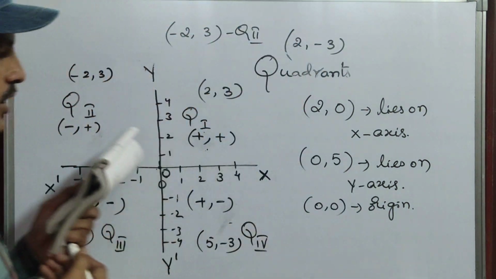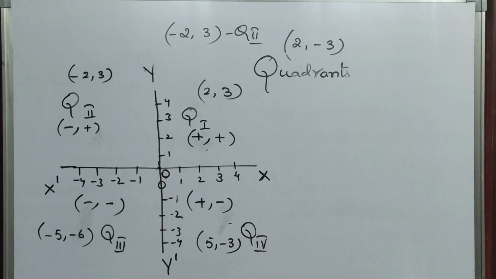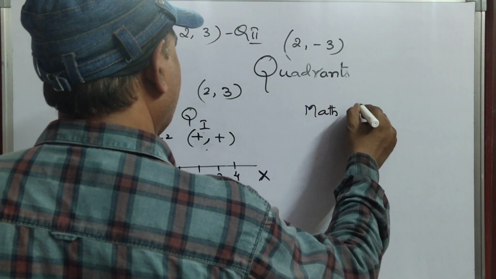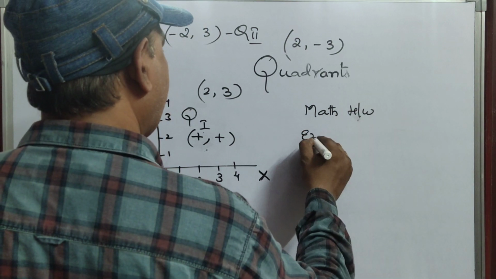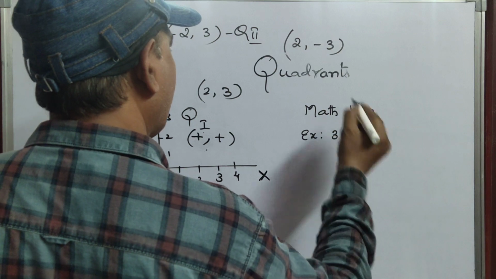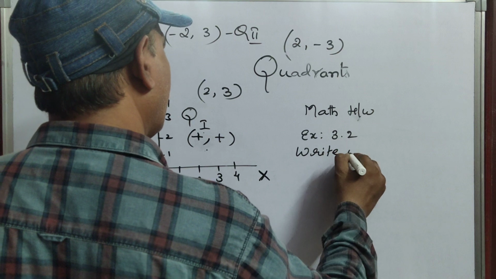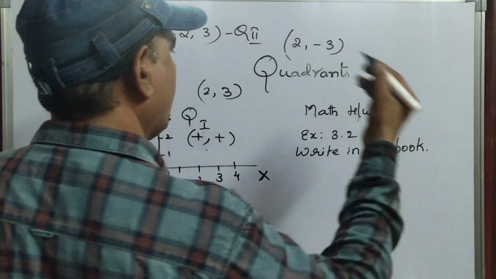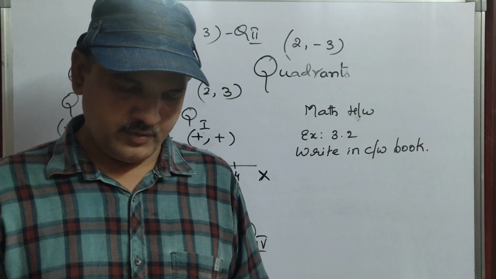So I am writing here, maths homework. Exercise 3.2, write in CW book only.